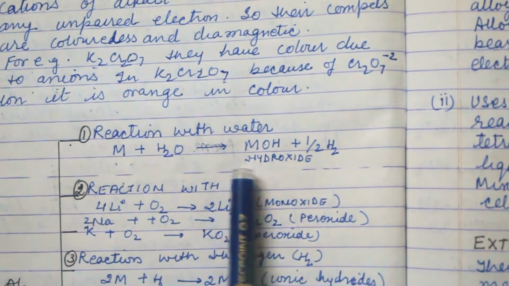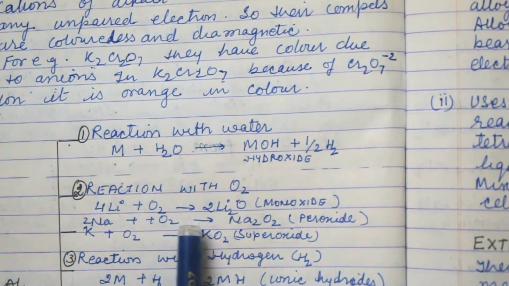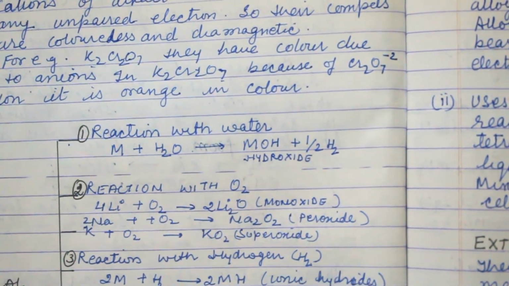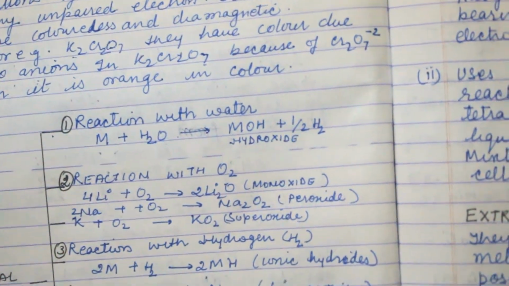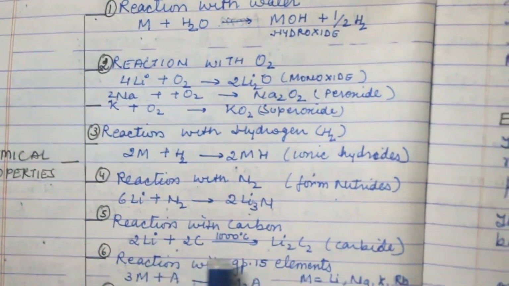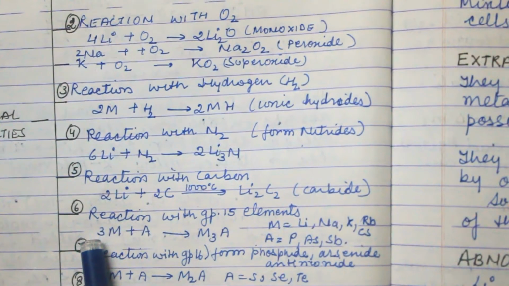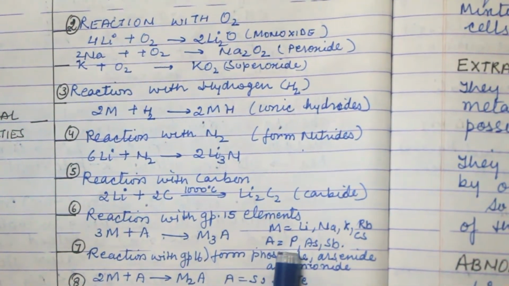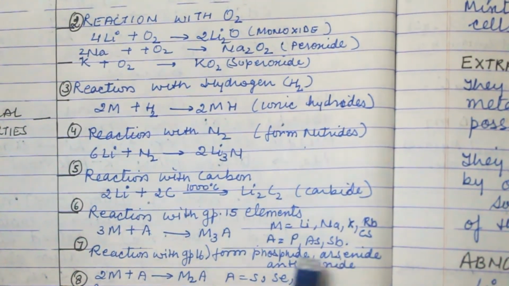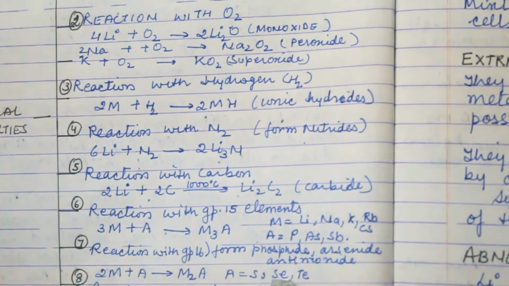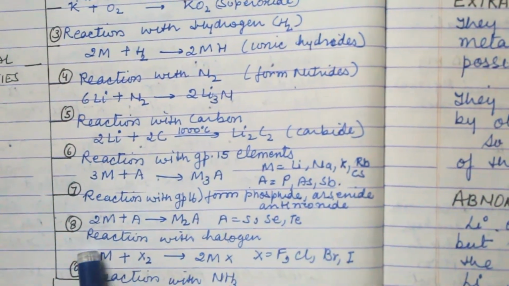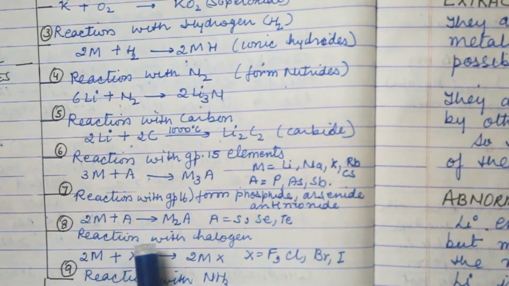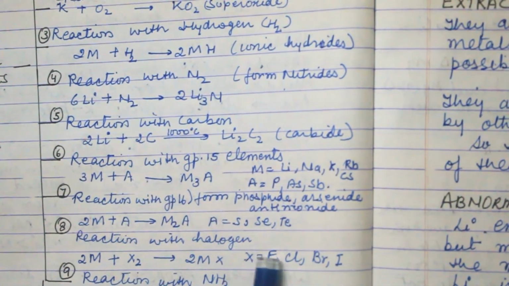When it reacts with water, it forms hydroxide. When it reacts with oxygen, it forms monoxide, peroxide and superoxide. When it reacts with hydrogen, it forms hydride. With nitrogen, it forms nitride. With carbon, it forms carbide. And when it reacts with group 15 elements, that is phosphorus, As and Sb (antimony), it forms phosphide, arsenide and antimonide. When it reacts with sulfur, it forms sulfide and so on.